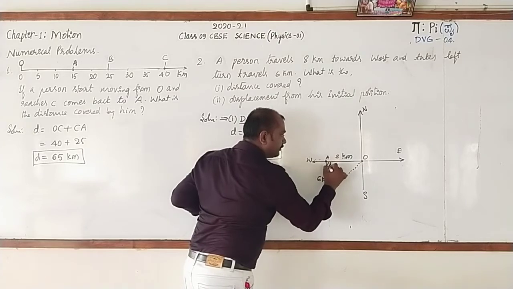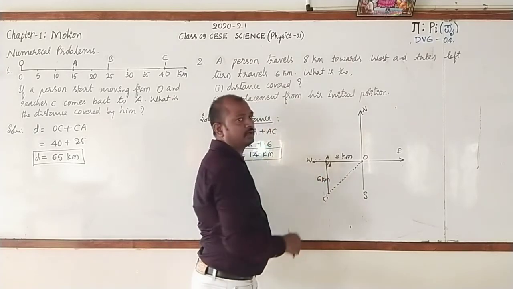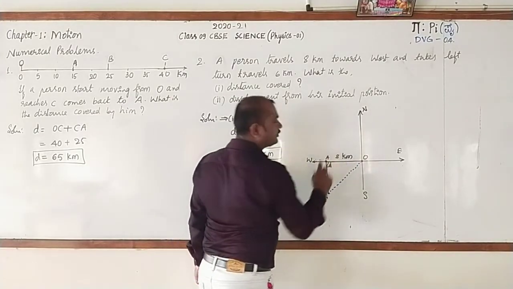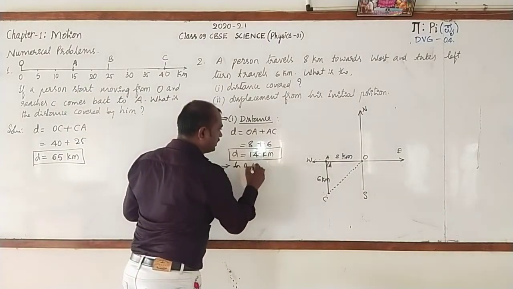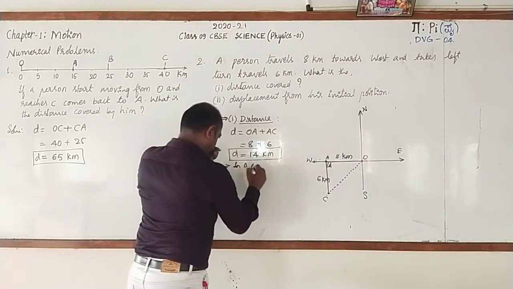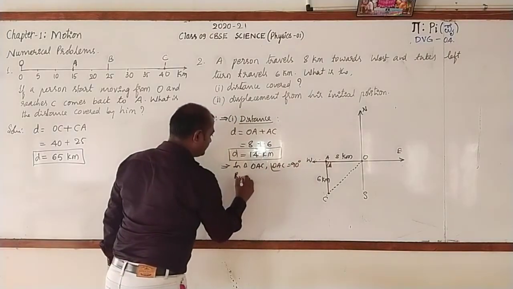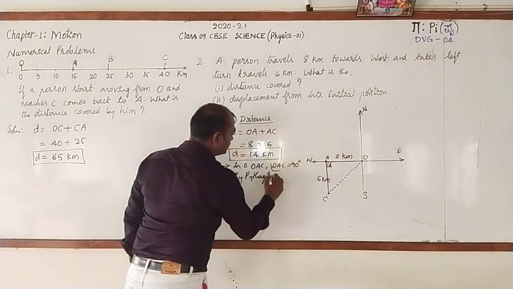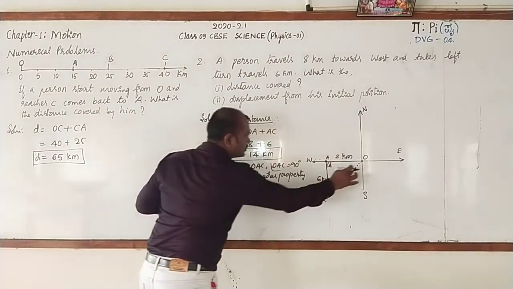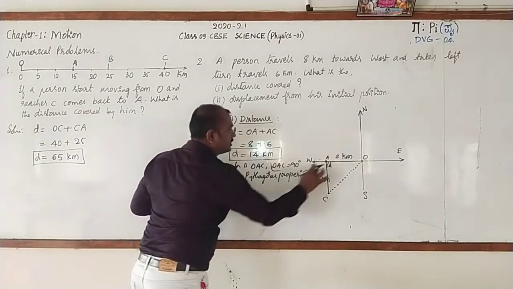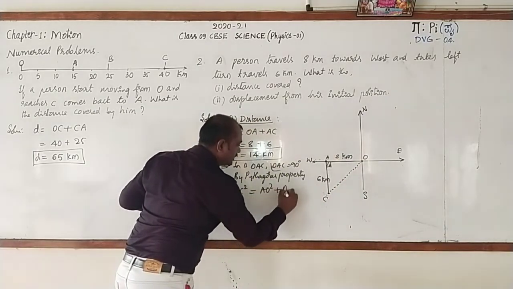Could you tell what type of triangle it is? It is a right triangle. If it is a right triangle, then what do you call the side opposite to the right angle? It is called the hypotenuse. You are going to find the length of the hypotenuse by using the Pythagoras property. So here I write, in triangle OAC, angle OAC equal to 90 degrees. By Pythagoras property, you can write OC square, on the hypotenuse, is equal to the sum of squares of the other two sides, AO square plus AC square.